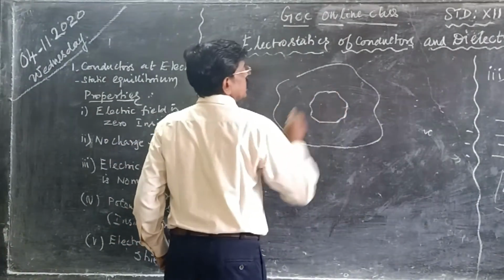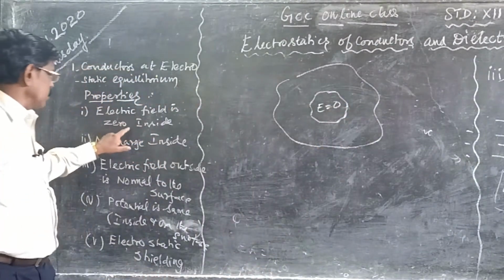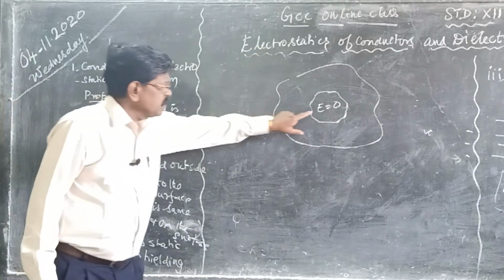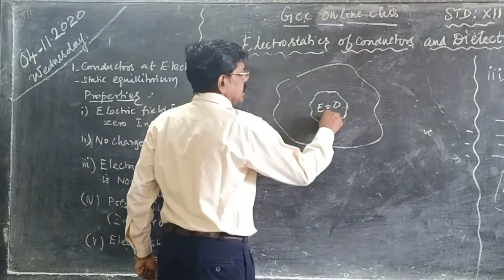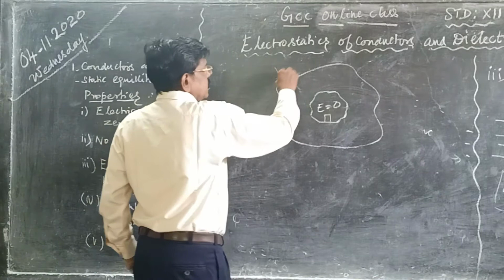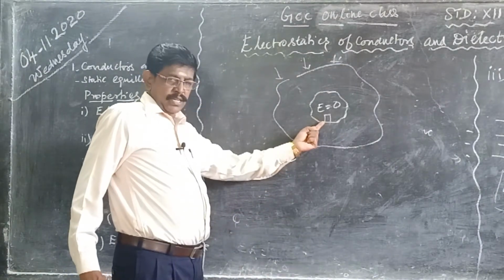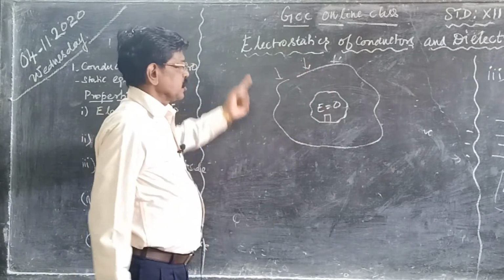Inside there is a cavity. According to property number 1, the electric field inside is zero. If I keep any electrical instrument here, even though the electrical disturbances are outside, this instrument is prevented from the electrical disturbance.